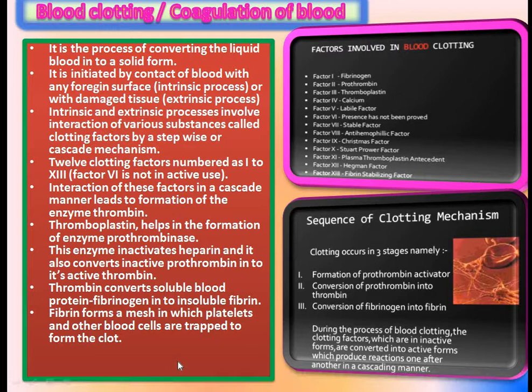Today we will learn about the next topic, blood clotting or coagulation of blood. What is blood clotting or coagulation of blood? It is the process of converting the liquid blood into a solid form. That means the conversion of the liquid blood into a solid form. This process is called blood clotting.